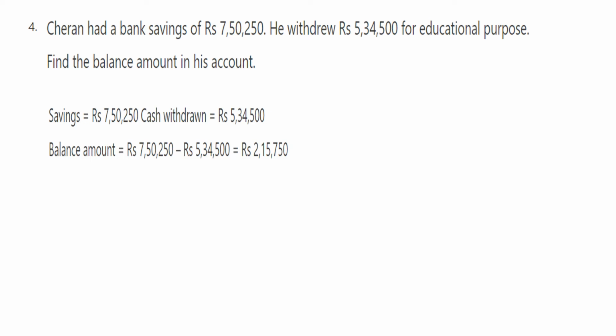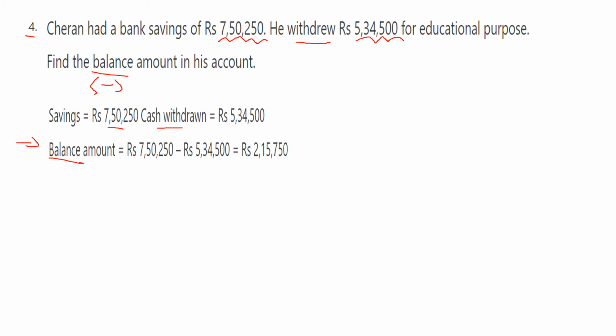Fourth one, Sharon had a bank savings of rupees 7,50,250. He withdrew, means took out, rupees 5,34,500 for educational purpose. Find the balance. Means what operation? Minus only. So savings rupees 7,50,250, cash withdrawn rupees 5,34,500. Therefore, the balance amount is minus.